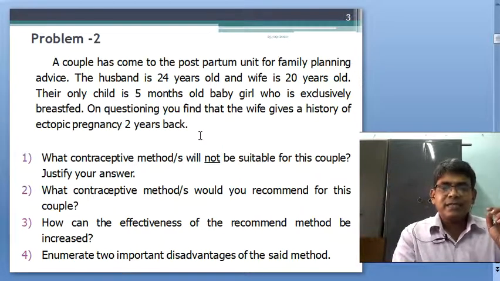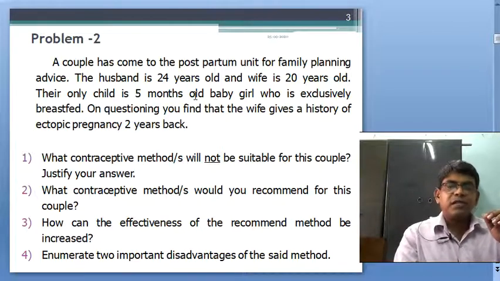So, it seems that he is willing to accept contraceptive methods, that is, he is motivated. So, here you should advise an alternate contraceptive method, that is a barrier method. In this case, condom is the most suitable for this particular scenario.